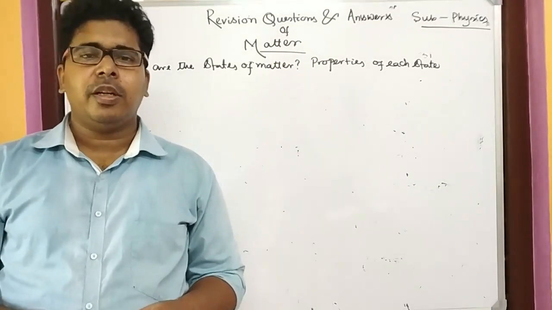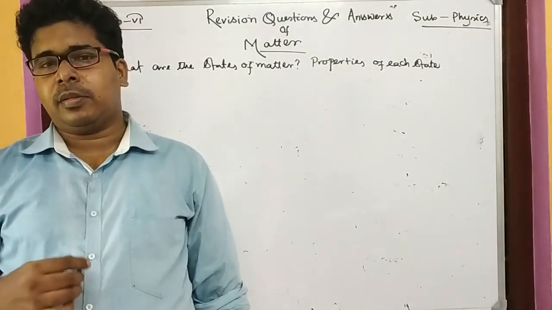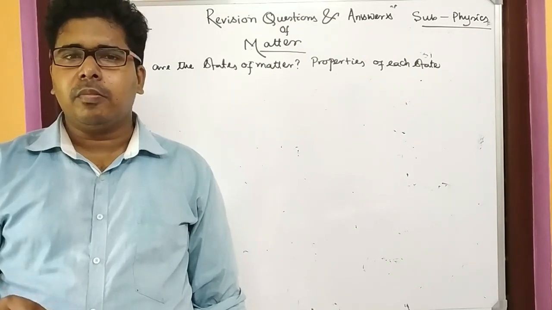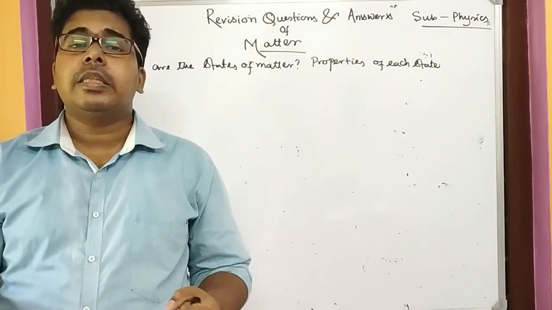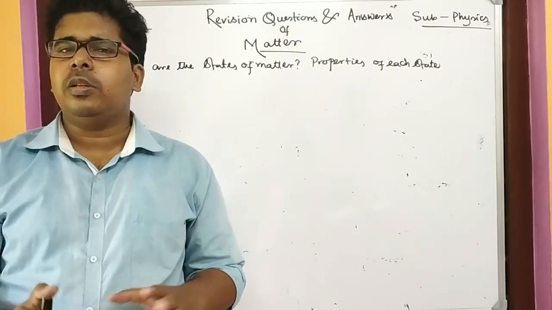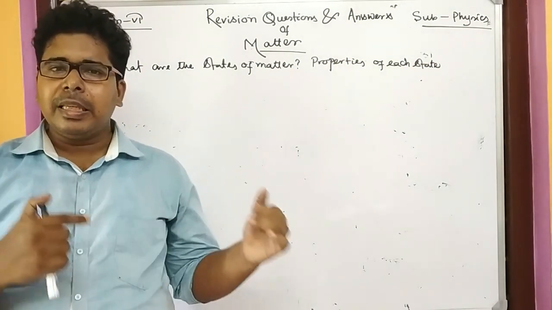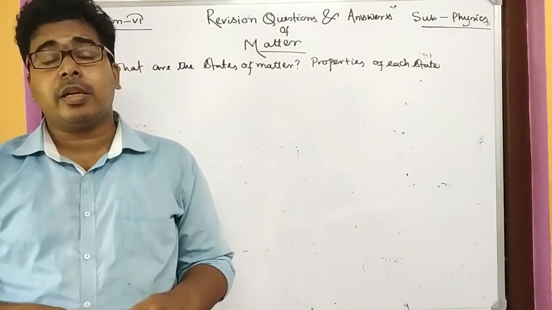And surface tension is force per unit length. It is mainly shown in liquid, by which we can show that liquid is trying to occupy less surface area. I have told this earlier. So don't panic by seeing these 2 terms, thinking what will happen if they come in the exam.